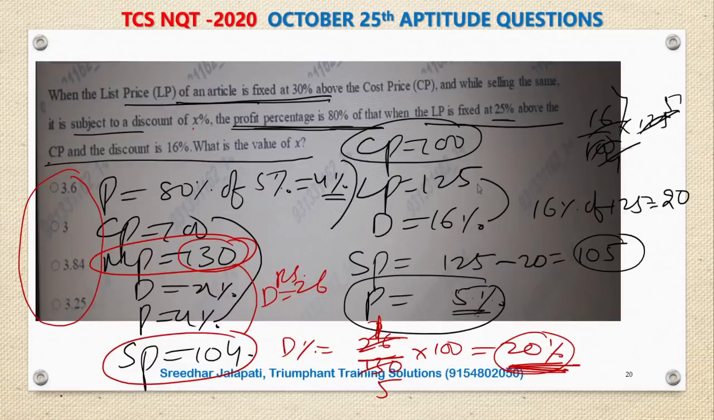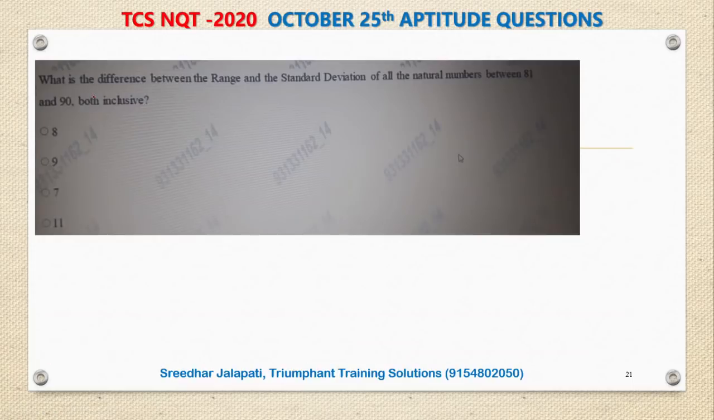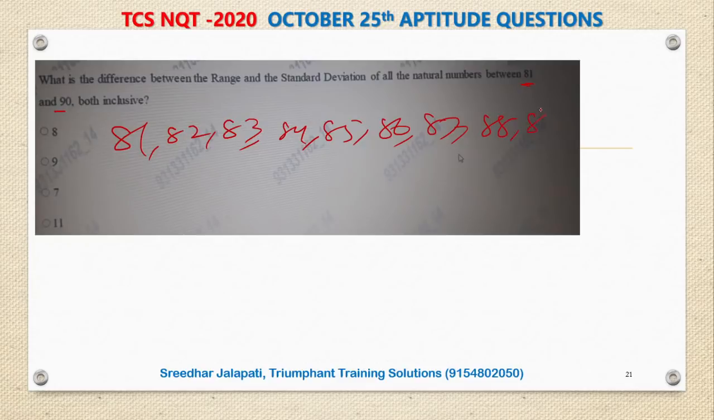Right? Let's move to the next one. What is the difference between the range and standard deviation of all the natural numbers from 81 to 90, both inclusive? The numbers are 81, 82, 83, 84, 85, 86, 87, 88, 89, 90. And you have to find the difference between range and standard deviation. First of all, what is range? Difference between highest and least. 90 highest, least 81, 9.